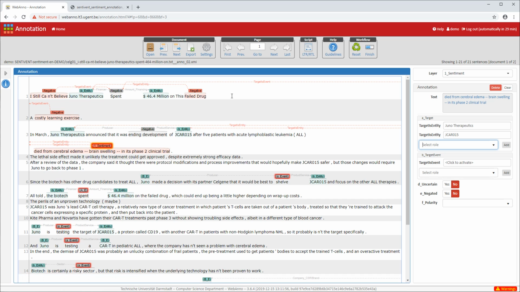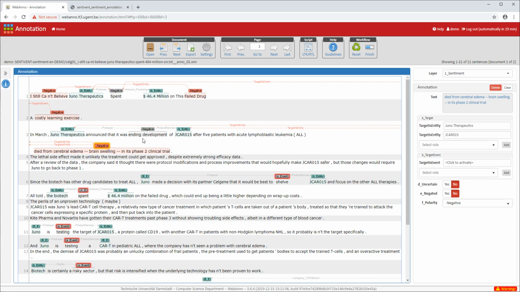And because we have multiple targets, we now have to think, is it a different polarity for either one of them? And it isn't, because it's bad for both the drug and Juno Therapeutics. So we can select negative polarity. And uncertainty and negation are also the same for either one of them.